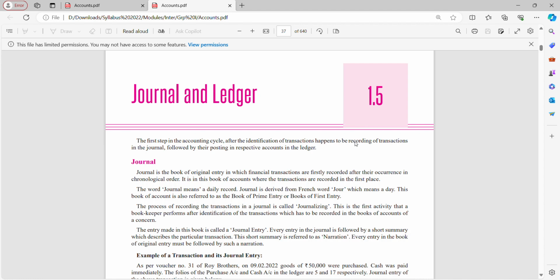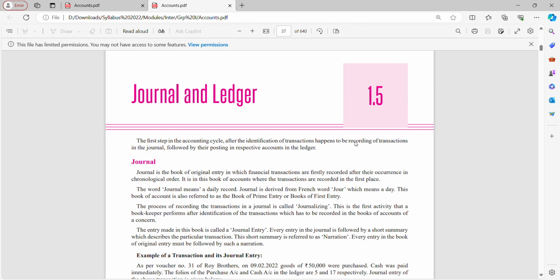What is the meaning of journal? The word journal means a daily record. Journal is derived from a French word jour, which means a day. So daily, whatever transaction happens, we record. So suppose I pay my accountant 10 rupees or 25 rupees or 100 rupees or 1000 rupees and say go have a cup of tea or have something. That refreshment expense also I'm supposed to record. So the smallest expenses or smallest income also I'm supposed to record, on a daily basis, in the books of primary entry or books of first entry.